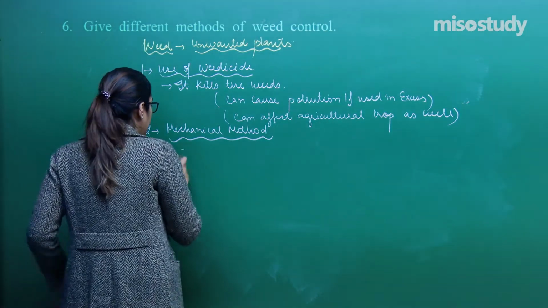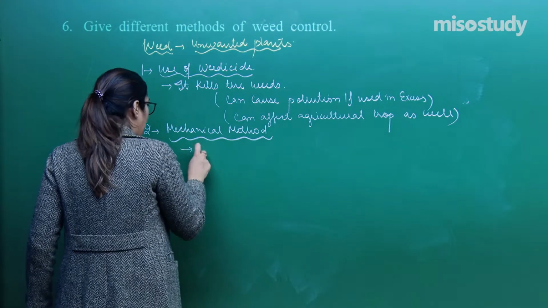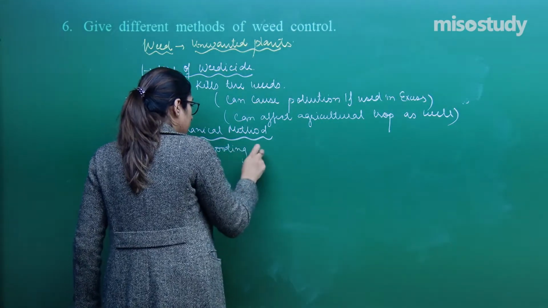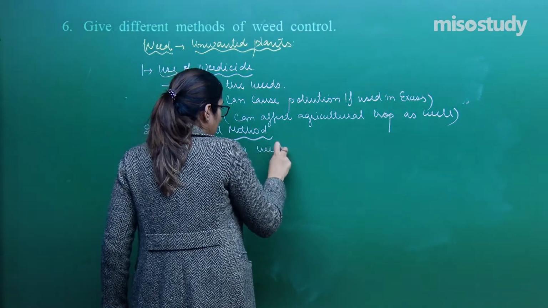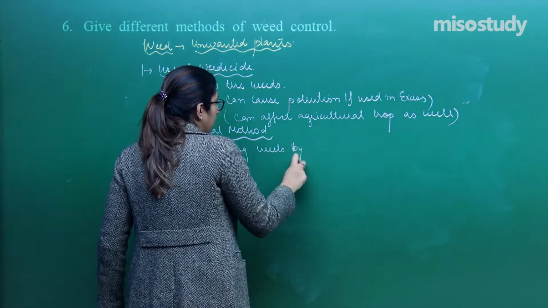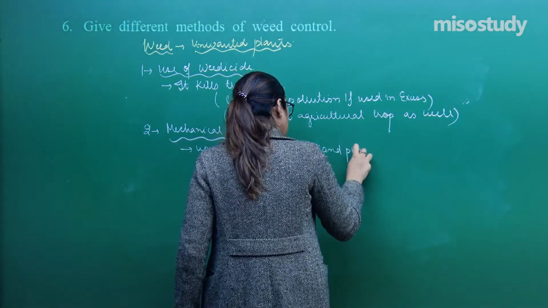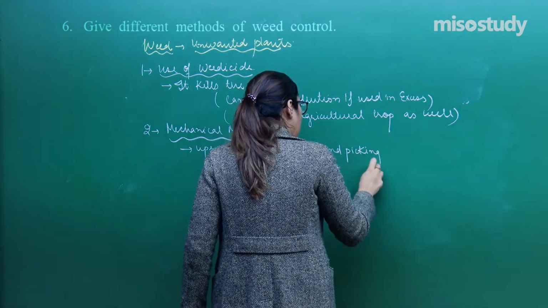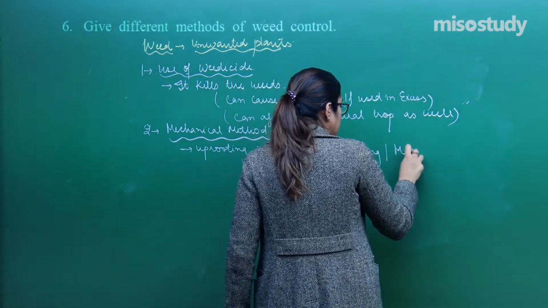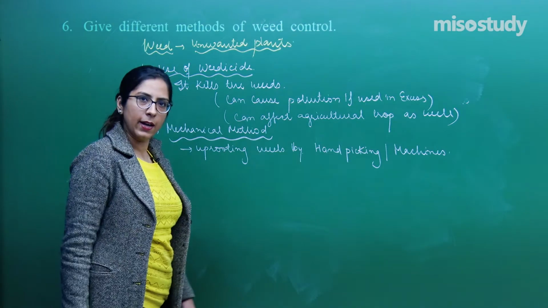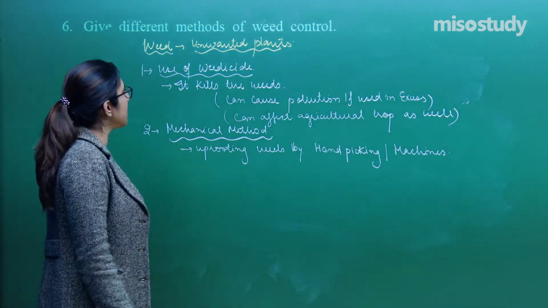So, that means uprooting weeds by hand picking or by use of machines. Right? Is it fine? So, this is the second method.